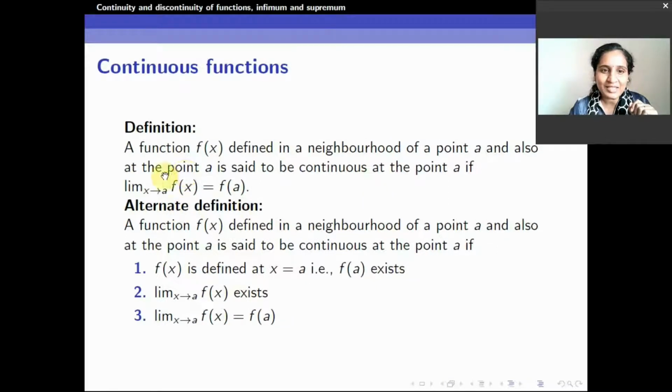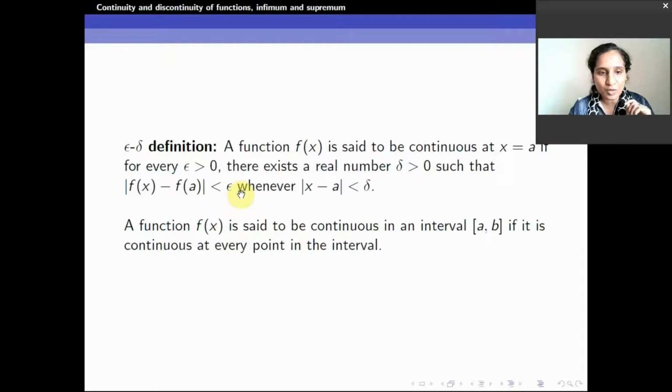What did we define as continuity? The limit of x tending to a, f of x is equal to f of a. That means when x comes very close to a, f of x comes very close to f of a. That means when the distance between x and a is made small, the distance between f of x and f of a also will become small. That is exactly what we have taken.